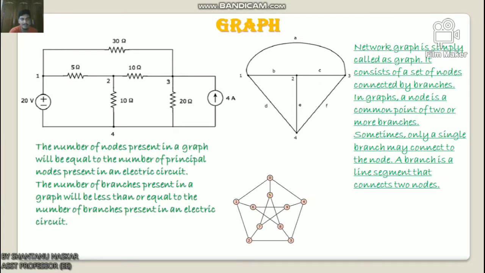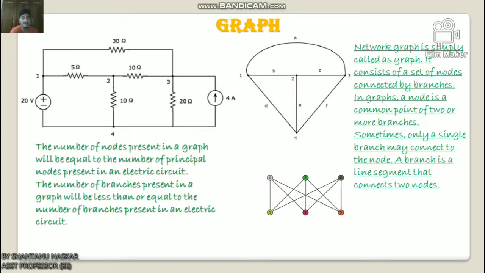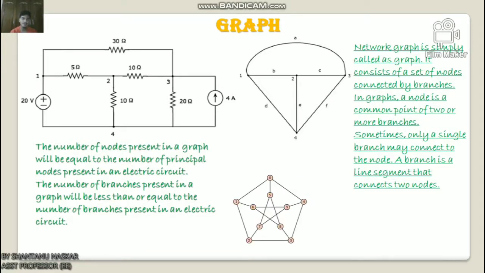So now, what is a graph? A network graph is simply called a graph. It consists of a set of nodes connected by branches. In graphs, a node is a common point of two or more branches. About nodes, branches, mesh and loop, I have already discussed in my previous classes, so you all know what a node, branch, loop and mesh is.